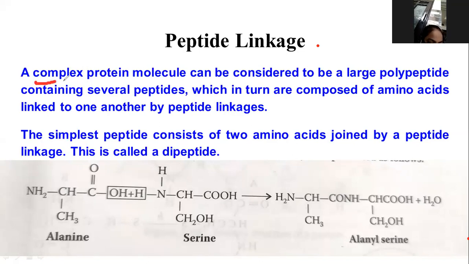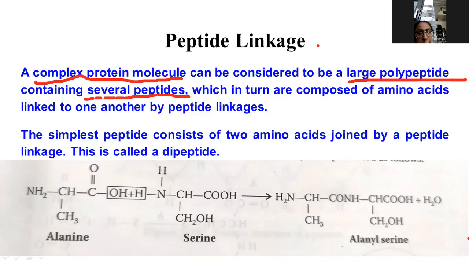So any complex protein is made up of a large polypeptide chain, which is made up of several peptides. A single peptide, when we have many peptides, that is called a polypeptide, which in turn is composed of amino acids. So these all peptides join together.